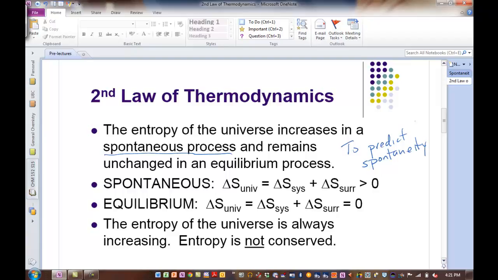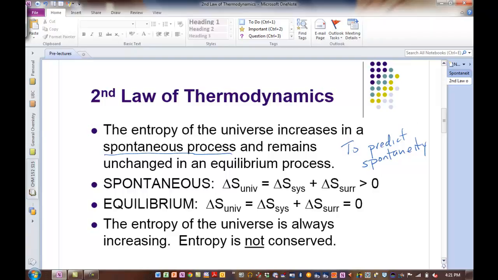Okay. And you may or may not remember, but at the start of the semester I kind of hinted that this is the main goal of this chapter. How do we predict whether a reaction is going to happen, whether it's spontaneous? This is one method we're going to use. We're going to look at a second method as well, but this is the first one, the second law of